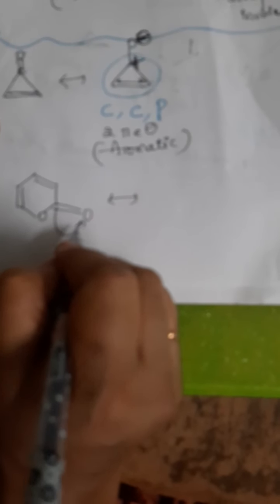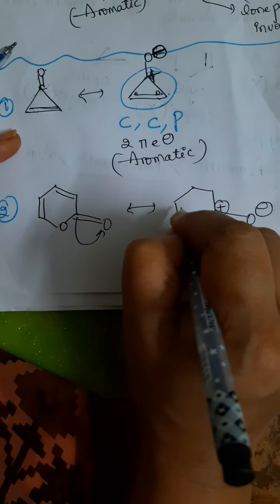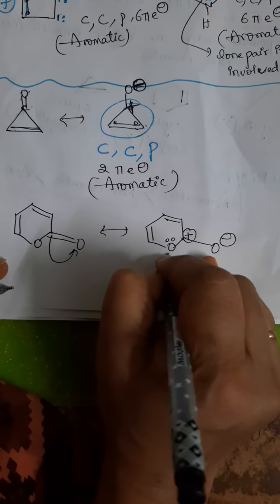Okay. One more example. See, suppose they have given the compound like this. Double bond O, here is the bond, here is the bond. First, when they have given the C double bond O, you go through the resonating structure according to its electronegativity difference. Here oxygen is more electronegative, so the pi bonded electrons are shifted towards the oxygen. So oxygen gets a negative charge, we can write minus, while the carbon gets a positive charge. Here the pi bond, here the pi bond. Now oxygen moreover has lone pairs of electrons.